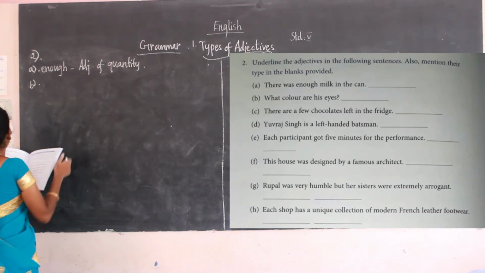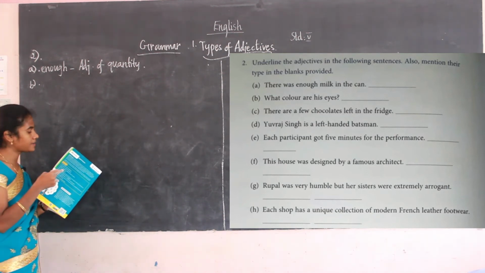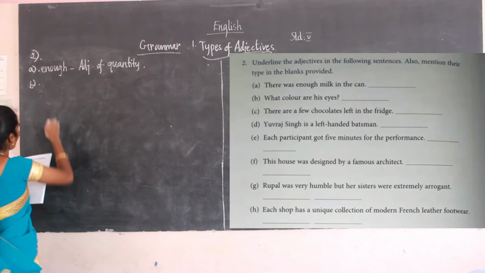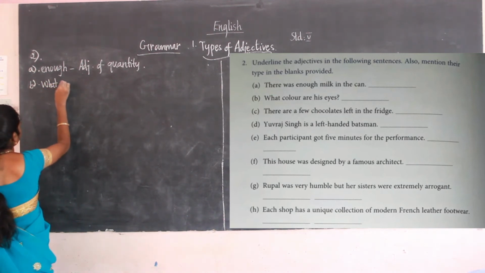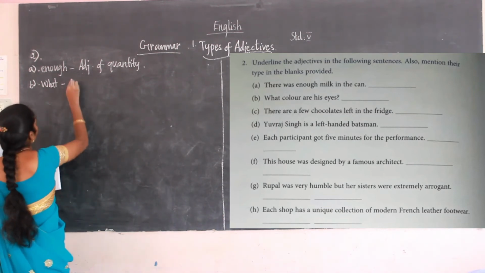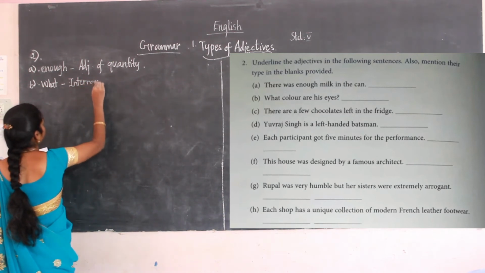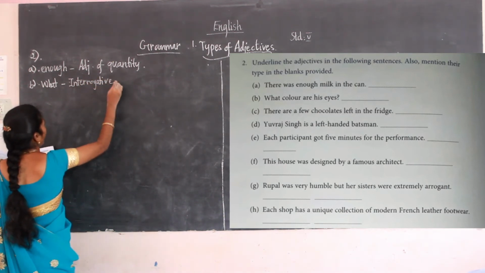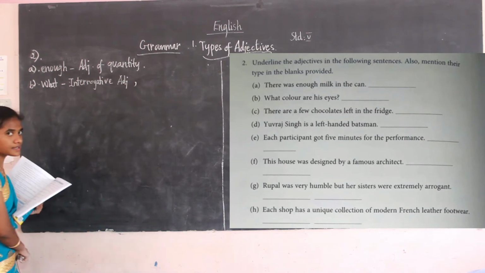Then B: what color are his eyes? What color are his eyes? Here what is the adjective? What type of adjective is it? It's an interrogative adjective. And another adjective is also there.